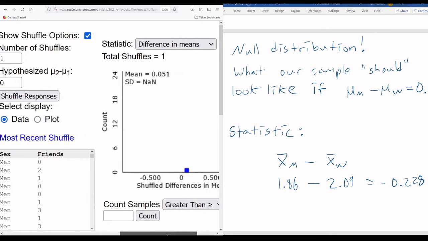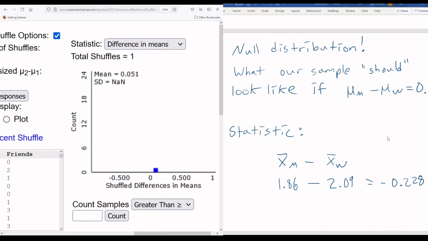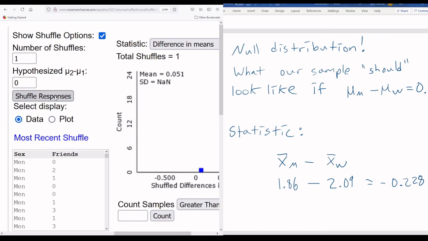Now, if it actually broke the connection, we expect that when I recalculate this statistic between these two groups, I should get close to 0. And look at that. It puts it right here. I'm close to 0. I expect it to be close to 0. Is it going to be 0 every time? Of course not. There's still a little randomness in here, right? But we expect it. So we could do this a couple more times. Why not? Let's do another one, and another one, and another one, and another one, and another one.